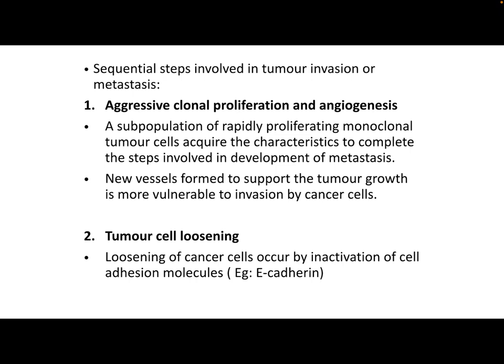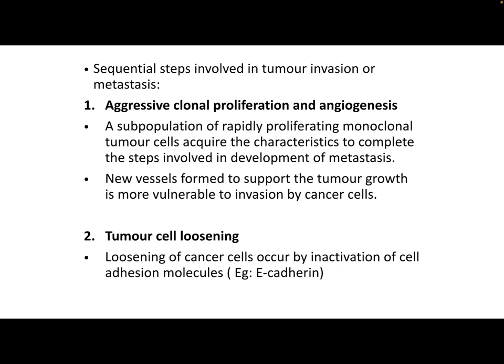Sequential steps involved in tumor invasion or metastasis include: first is aggressive clonal proliferation and angiogenesis, in which a subpopulation of rapidly proliferating monoclonal tumor cells acquire the characteristics to complete the steps involved in the development of metastasis. And the new vessels formed to support the tumor growth are more vulnerable to invasion by cancer cells than the normal vessels.